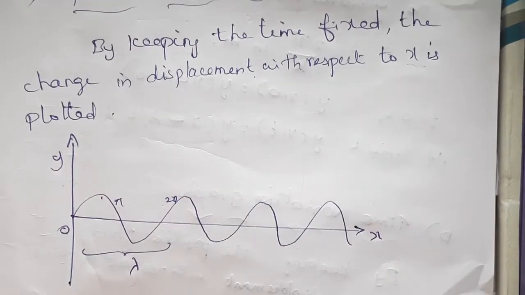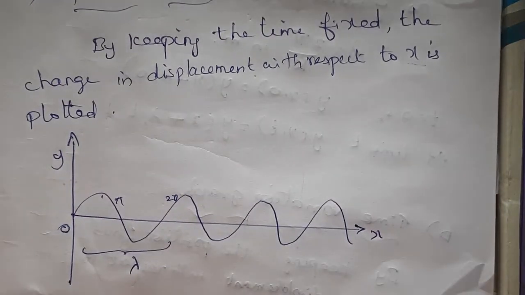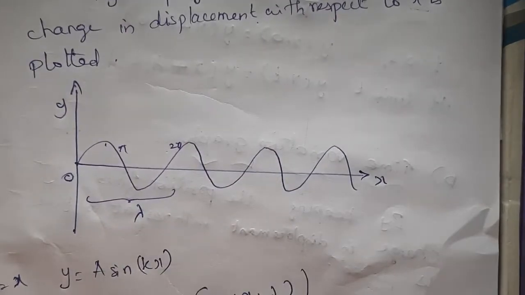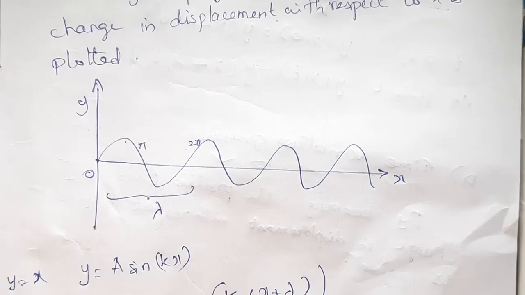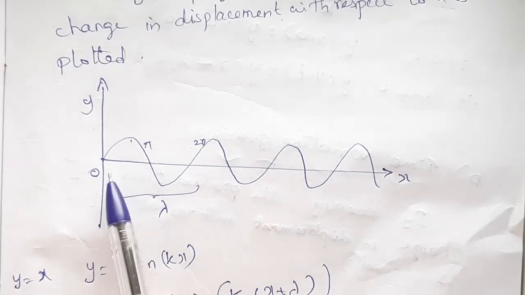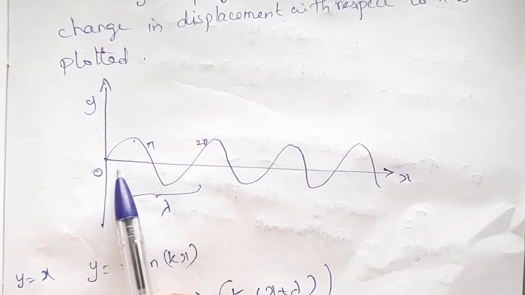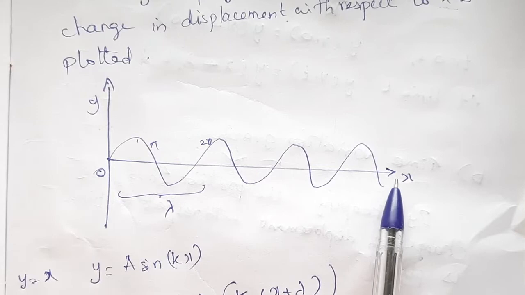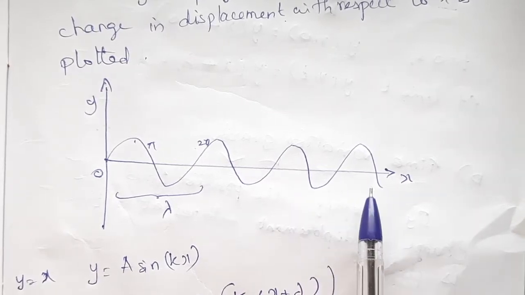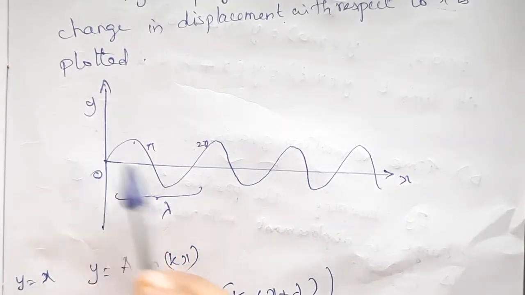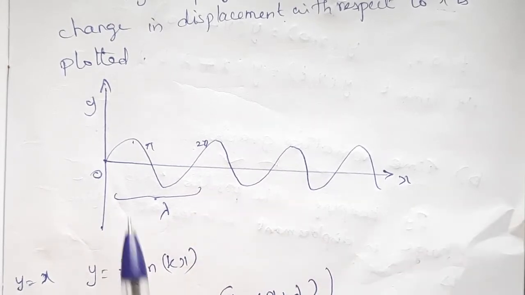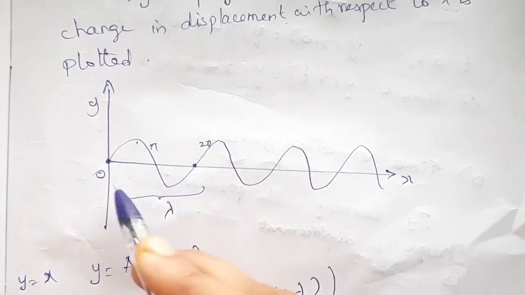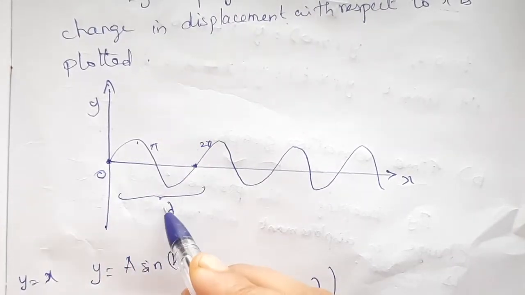So here we are using a sinusoidal graph, that means a sine wave. Here we are keeping the time fixed. The displacement, which is y, with respect to x is plotted here. Let us consider this is the wavelength. The distance between these two positions is the wavelength.